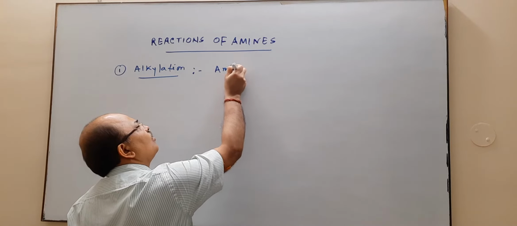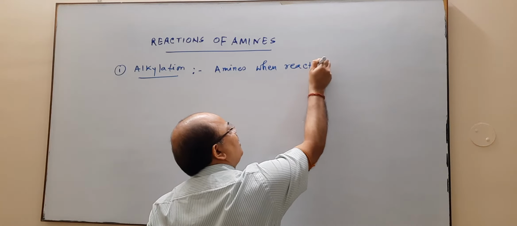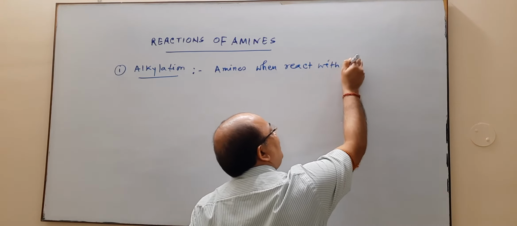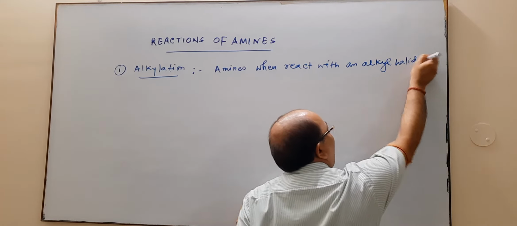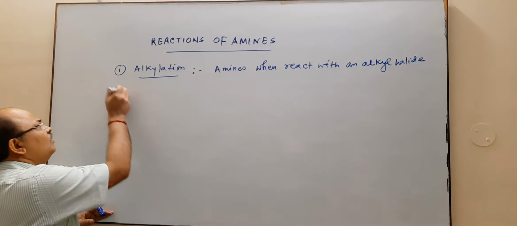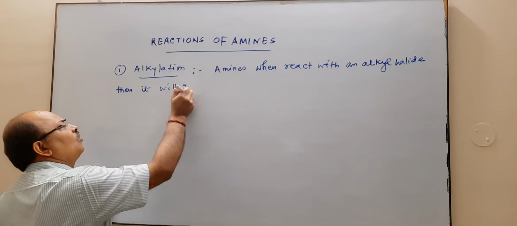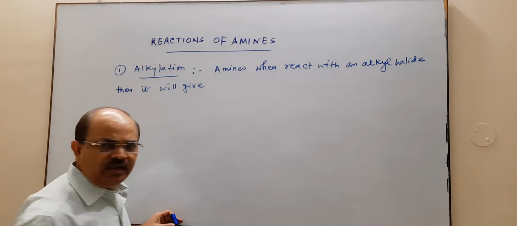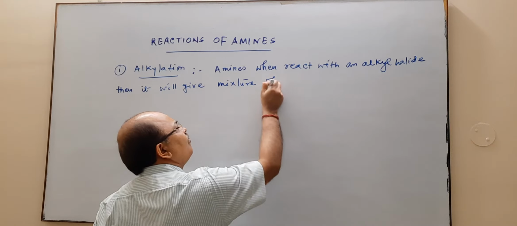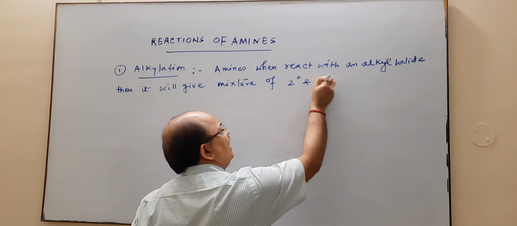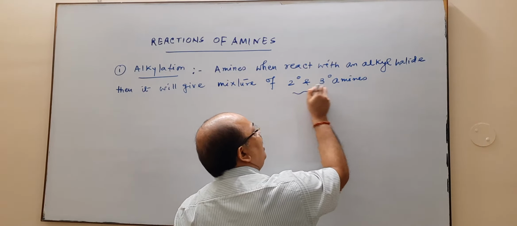Amines, when they react with an alkyl halide, give a mixture of secondary and tertiary amines.